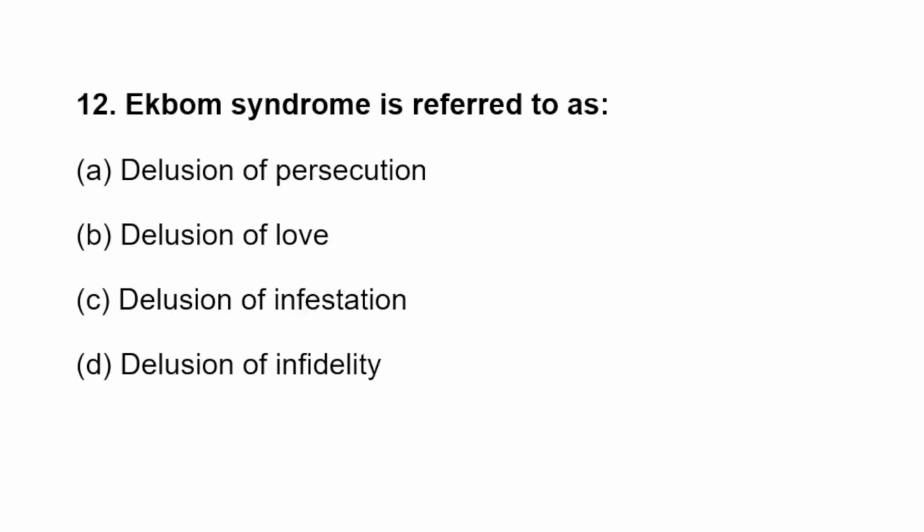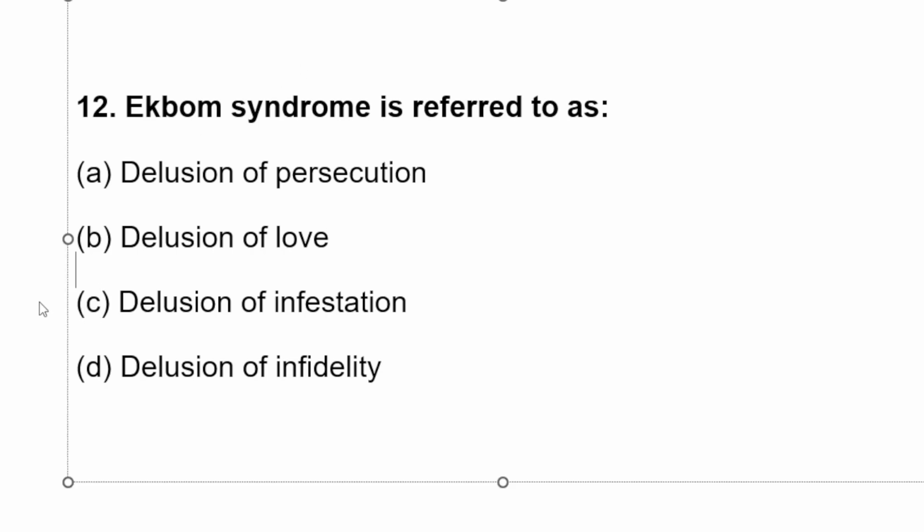Next question. Ekbom syndrome refers to delusion of persecution, delusion of love, delusion of infestation, or delusion of infidelity. Delusion of persecution means the patient will think someone is killing him. Delusion of love means someone is loving me. Delusion of infestation means some infective organisms or parasites are there in my body. A false, strong, unshakable belief is there in the patient. Delusion of infidelity means the patient feels their partner is having some other affair. So here C is our answer.